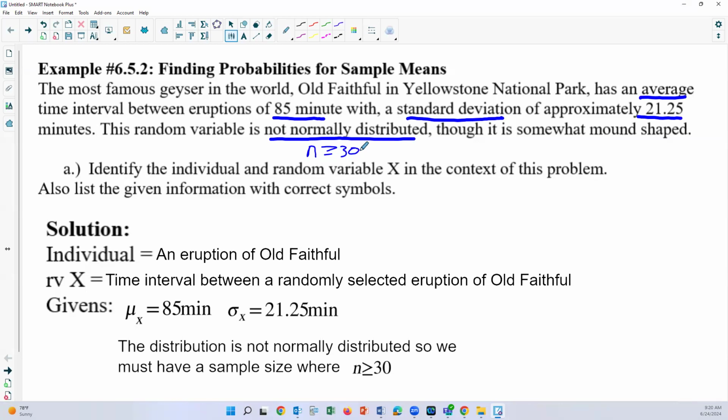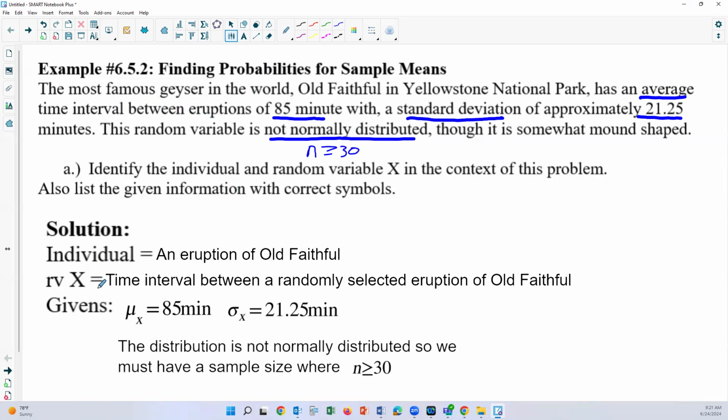Okay, so we're going to go through and identify the individual in this problem, the random variable x in the context of this problem, and also write out our given information with correct symbols. First of all, the individual would be an eruption of Old Faithful. So we're going to be looking at one individual. And then our random variable x is the time interval between eruptions.